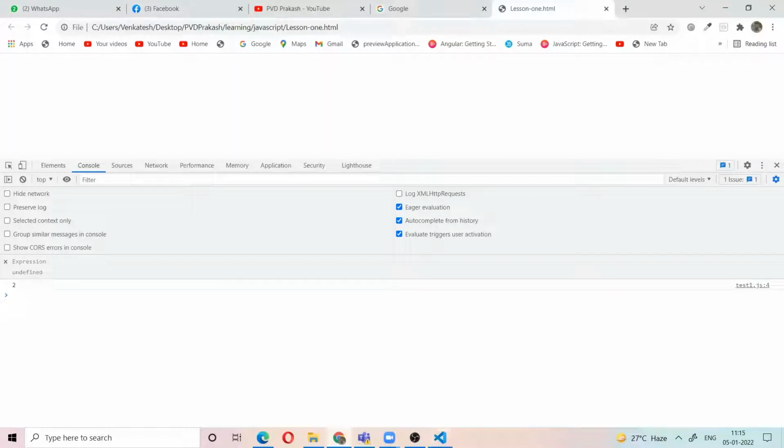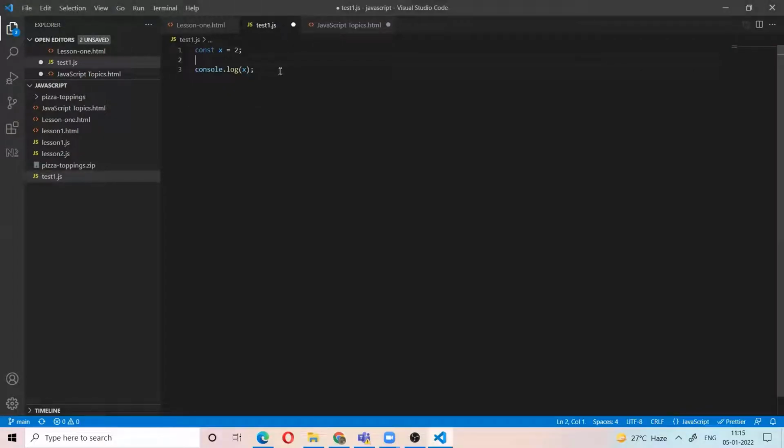Then what is the difference between a variable and a constant? Once we define a value for a constant, we cannot change the value.